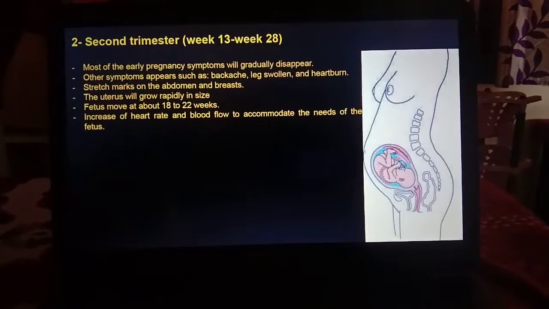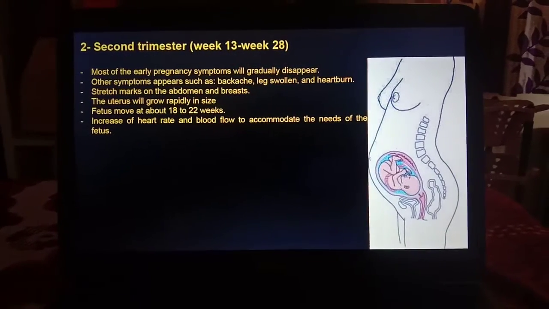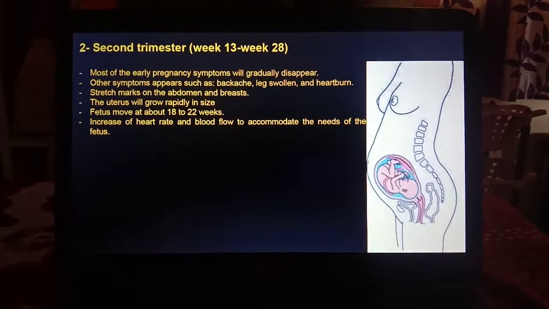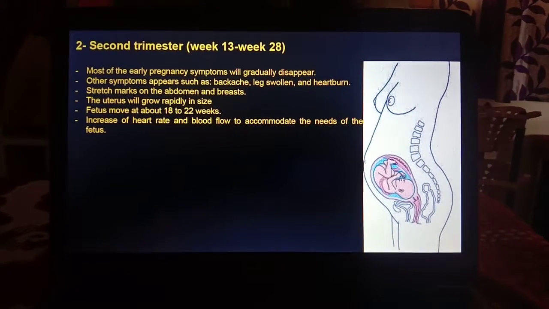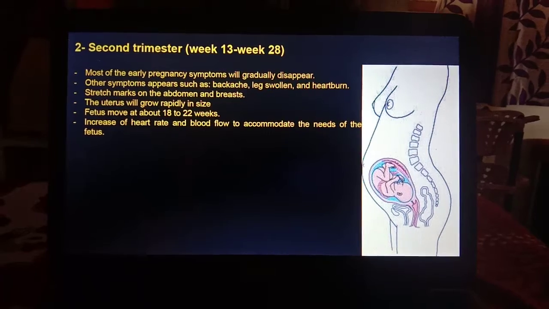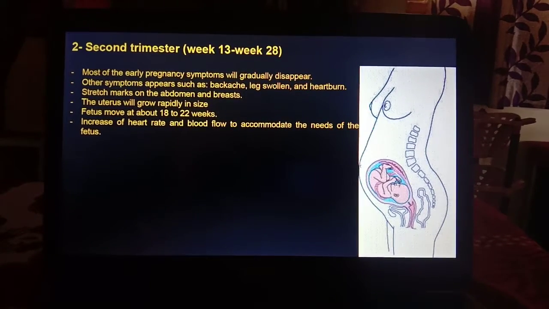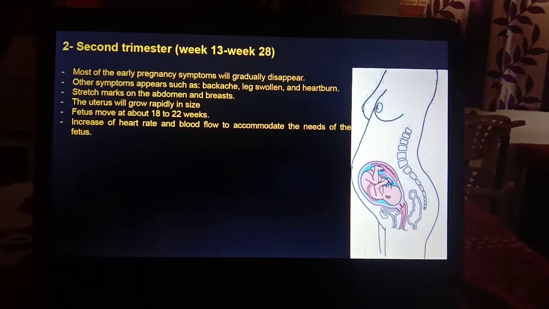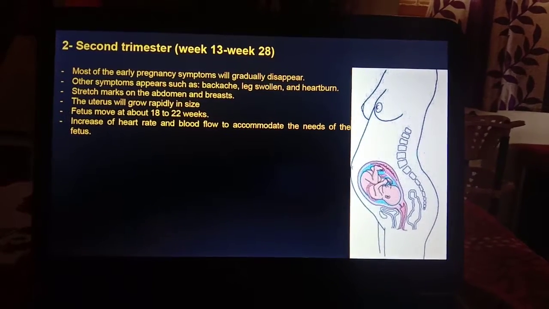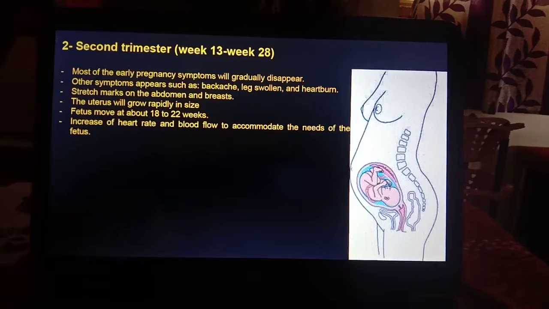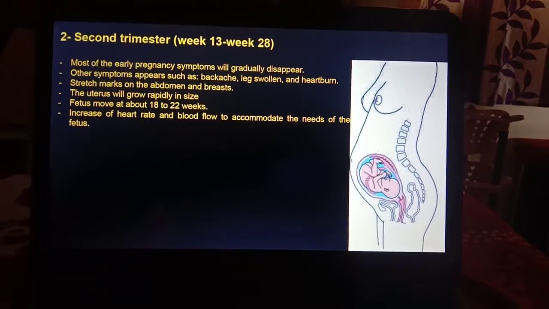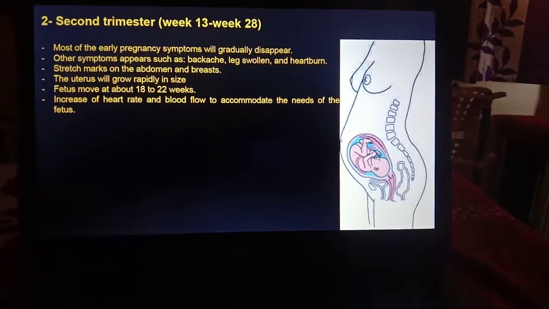So let us see the second trimester. It begins from week 13 to week 28. Here most of the early pregnancy symptoms will gradually disappear. All the symptoms the mother had in the first trimester will disappear. Other symptoms appear, such as backache, swollen legs, heartburn and stretch marks on the abdomen and breast. The stretch marks are also called striae gravidarum and linea nigra.